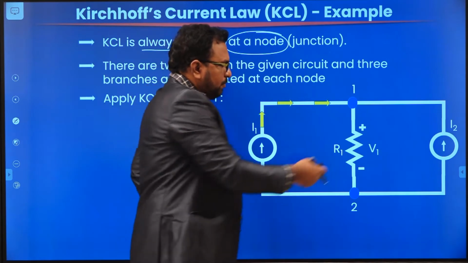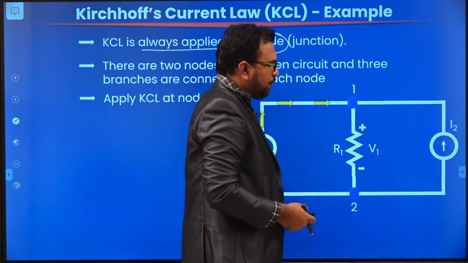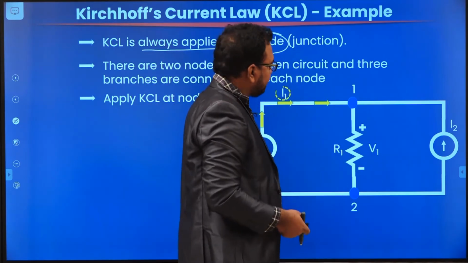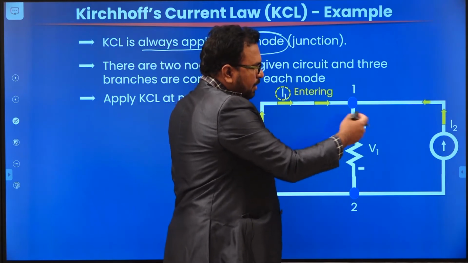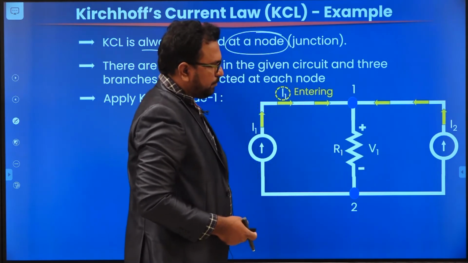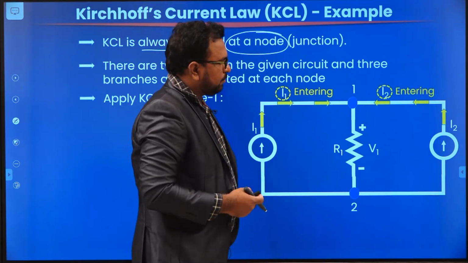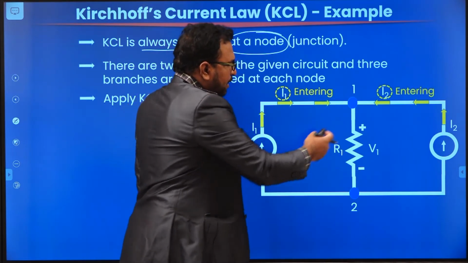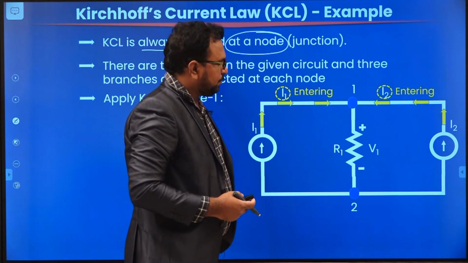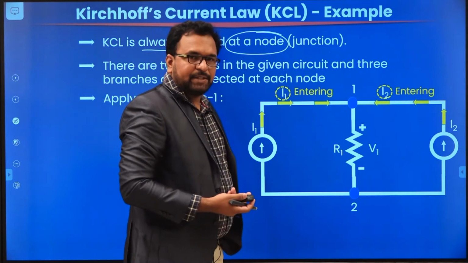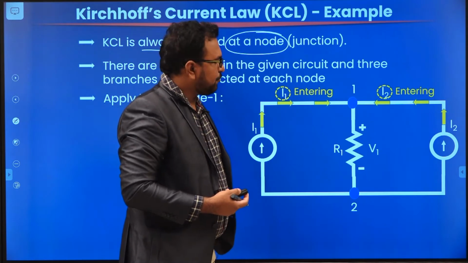And if you come to source 2, here I2, the current is also entering node 1. So the current I2 is also entering node 1. Now what about the current in the third branch? There is no indication given about the current direction. How are you going to choose?